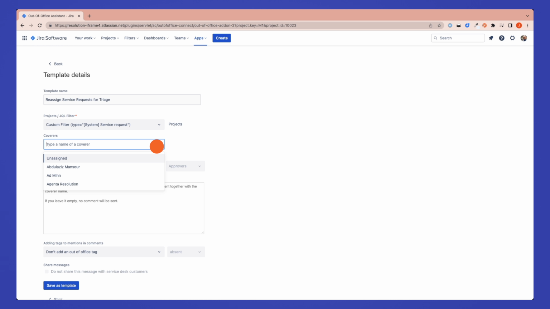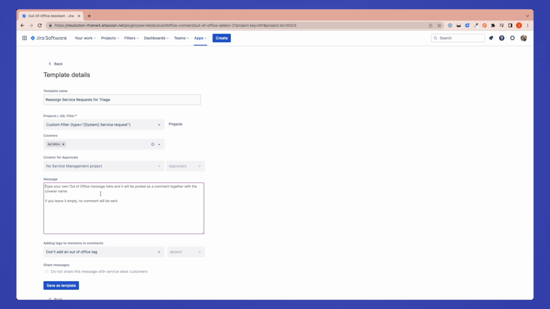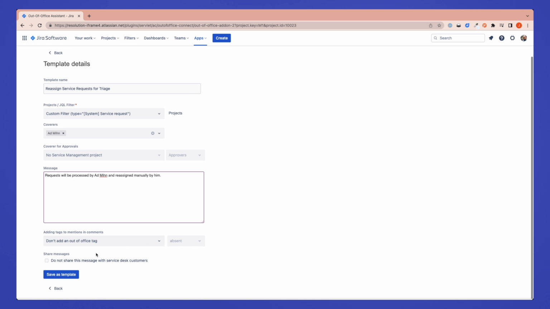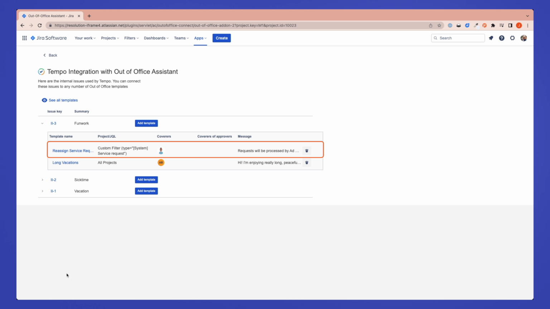Next, you have to define what the rule will do. In this case, I want a single coverer to triage everything that's assigned to me. I will pick admin for that. Next, I will type a message to warn my colleagues that I won't be personally taking care of this. Let's save that. And the template will be immediately added to the internal issue. I can click on the template link to make any changes.